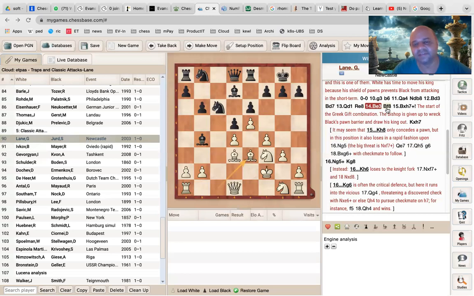Black wouldn't necessarily be forced into taking the bishop or moving to h8. It could go to f8. Yeah, it could go to f8. But in that case, the bishop simply retreats and you are one pawn up for free.